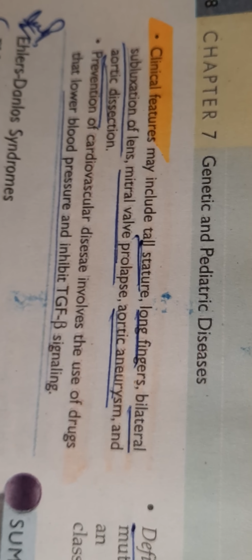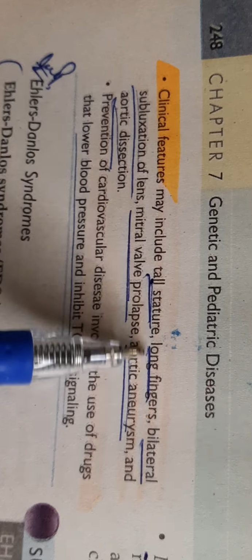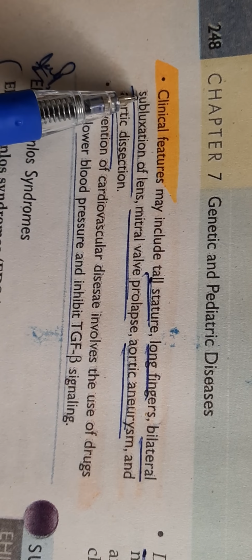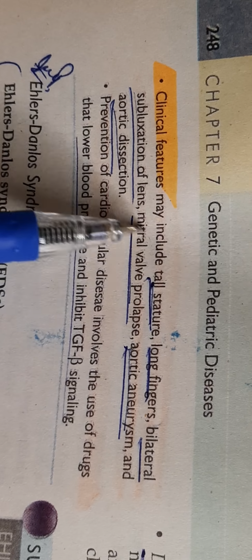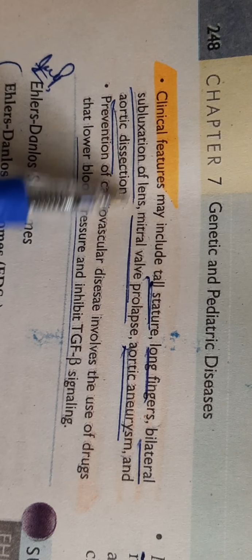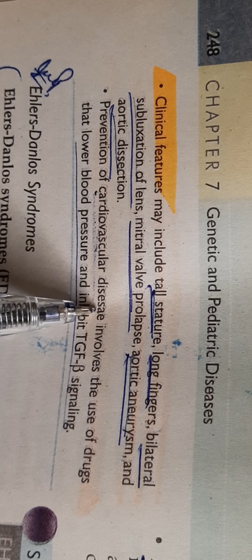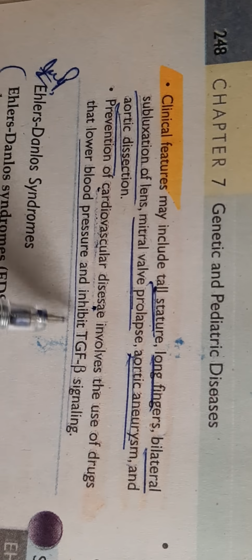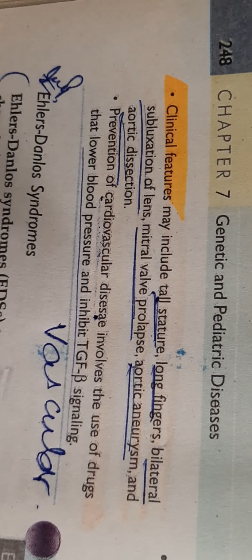So now, due to the mutated fibrillin 1 protein, tall stature, long fingers, subluxation of lens, mitral valve prolapse, aortic aneurysm, aortic dissection, and cardiovascular diseases, etc. occur. And there are deleterious effects on the vascular smooth muscles also. This syndrome mainly affects the skeleton, eyes, and cardiovascular system, etc.